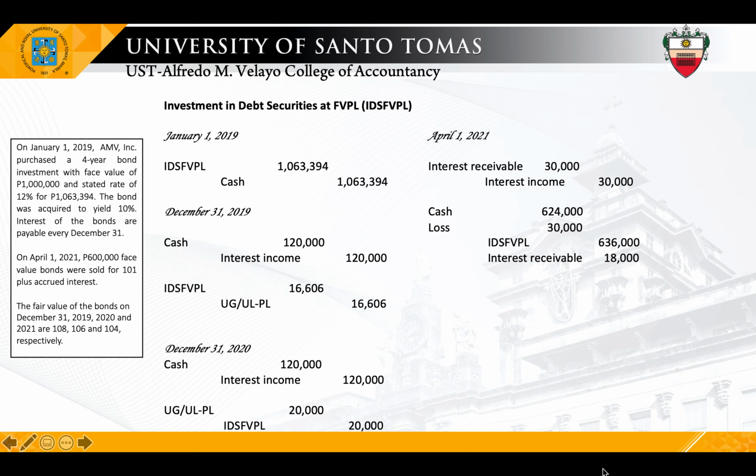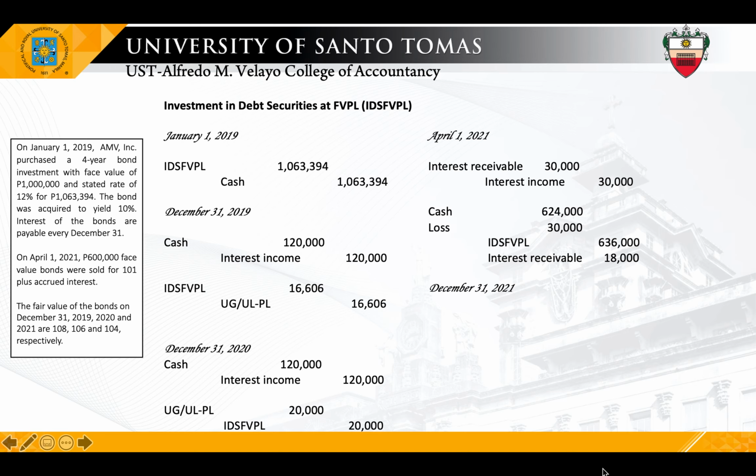So 30,000 times 60% again, that's 18,000. So 636 carrying value of the bond sold plus interest receivable of 18,000, we have 654,000. But we only received 624,000, so we will have a loss of 30,000.